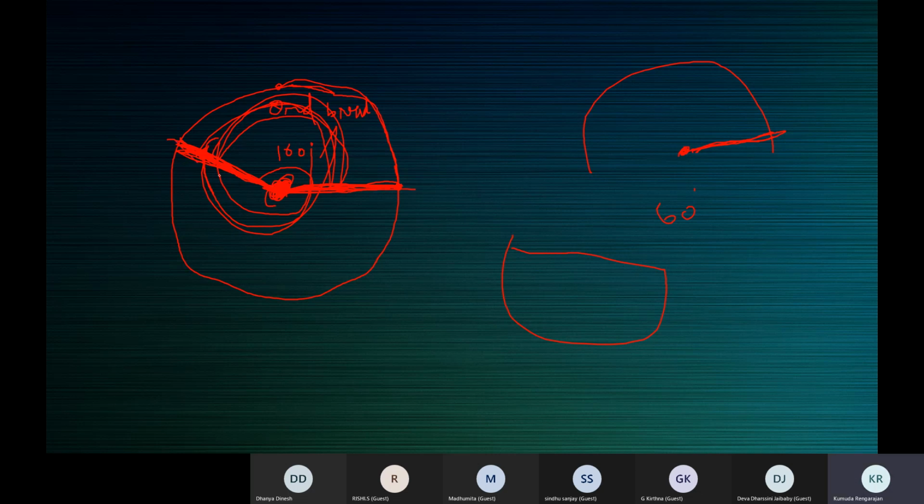So how much did you say? 60 degrees. So see, this is the 0. This radius is pointing to this 0. So 0, 10, 20, 30, 40, 50, 60, somewhere here. Mark that 60 degrees and through the center, join and get another sector.